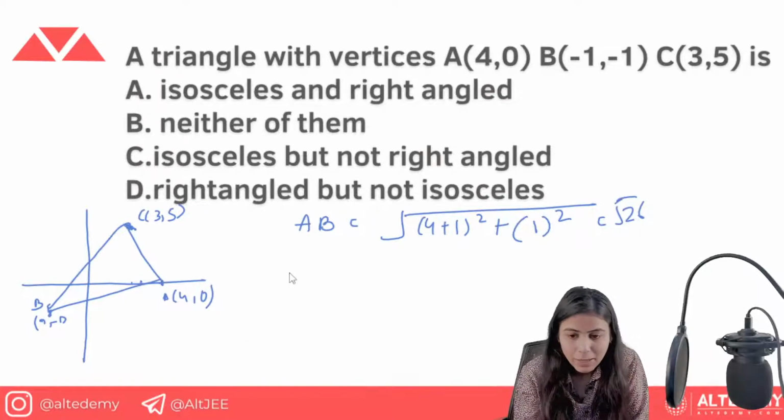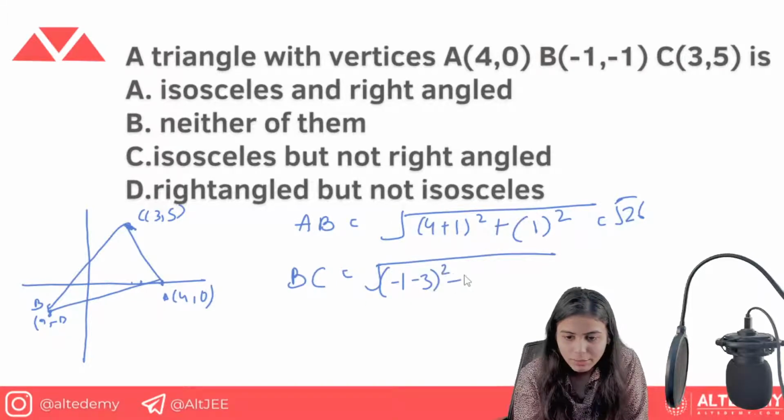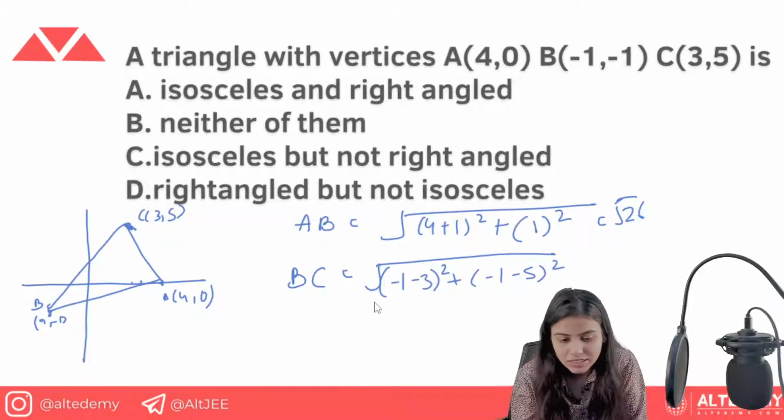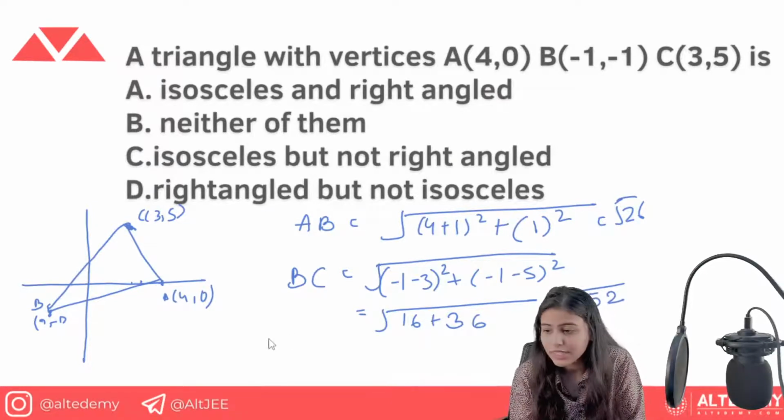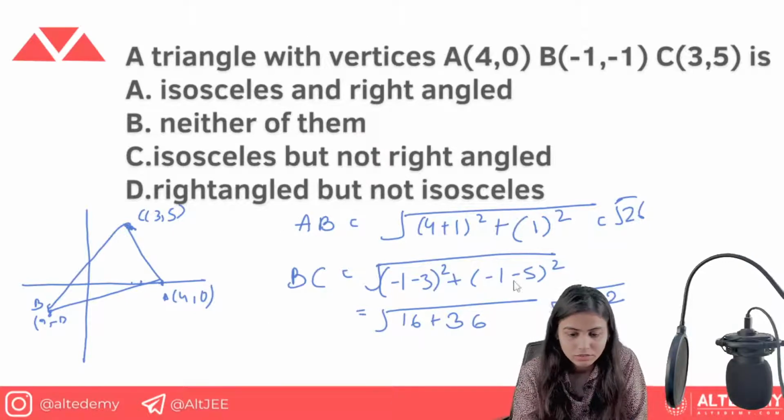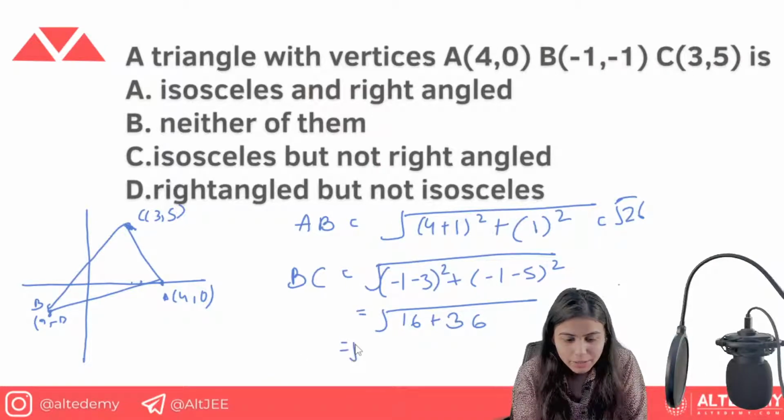Okay. Now we have BC here. How do you calculate BC? That is -1 minus 3 square plus -1 minus 5 square. Okay. So how do we get it? We get 4 squared, 16, plus 36, because it is coming out to be -6 squared, 36. What does it come out to? It comes out to be 52. So the distance is coming out to be under root 52.